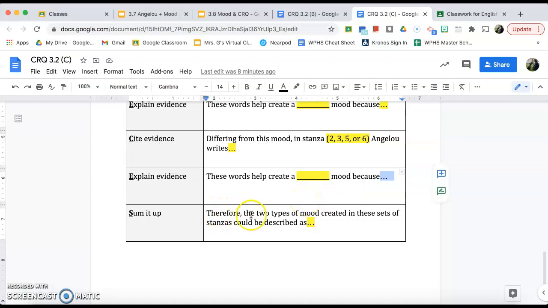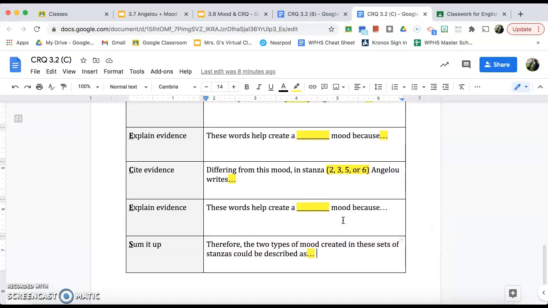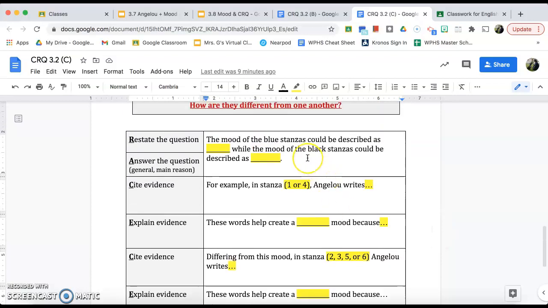And then you'll end by saying, therefore, the two types of mood created in these sets of stanzas could be described as blank. So that's where you really want to say, how are these two moods similar or different from each other?